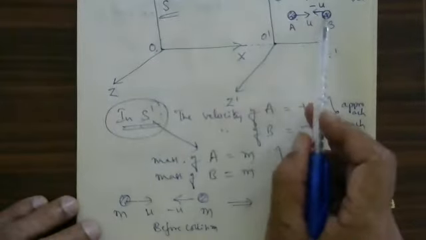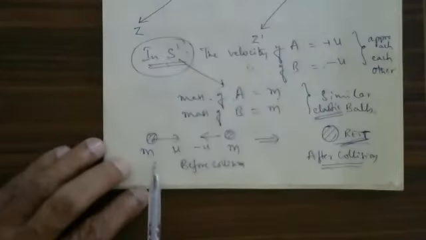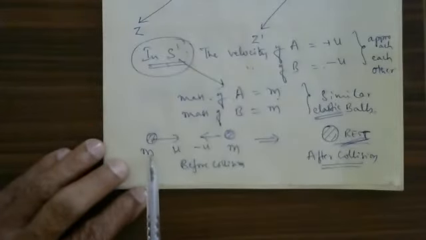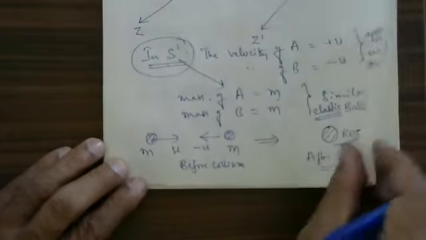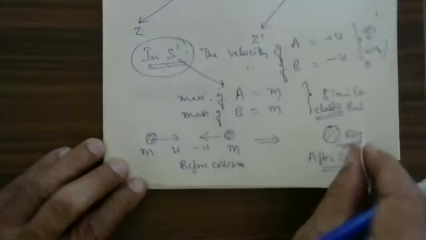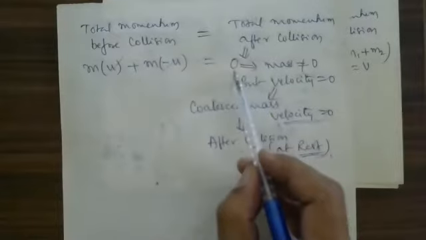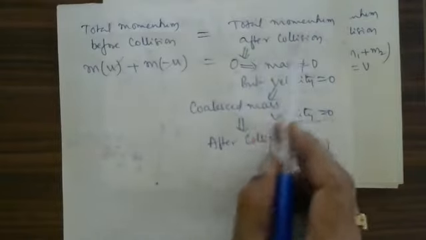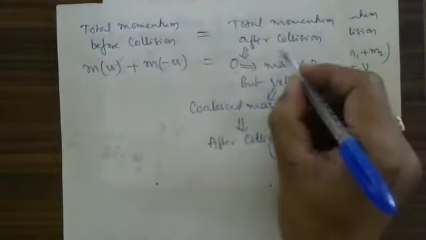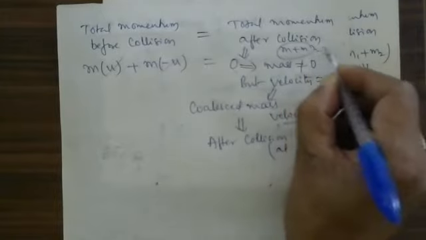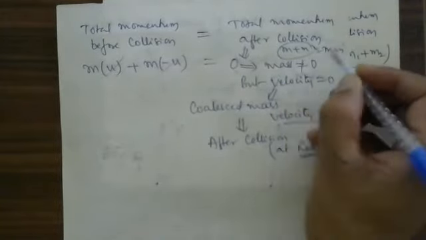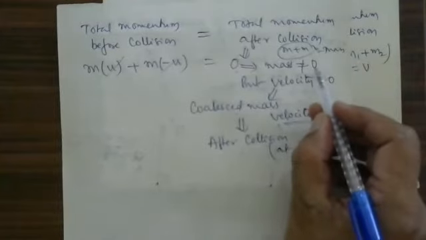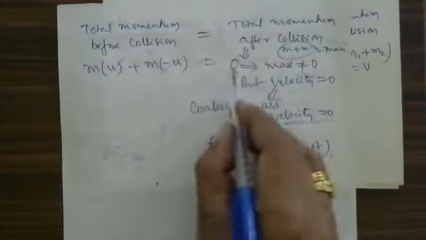Total momentum before collision is equal to total momentum after collision. Total momentum before collision is m into u plus m into minus u. If you add these two, you are going to get 0. As you get 0 here, consider the total momentum after collision. The total mass is m plus m, which is 2m. The mass cannot be equal to 0, but this value is equal to 0.